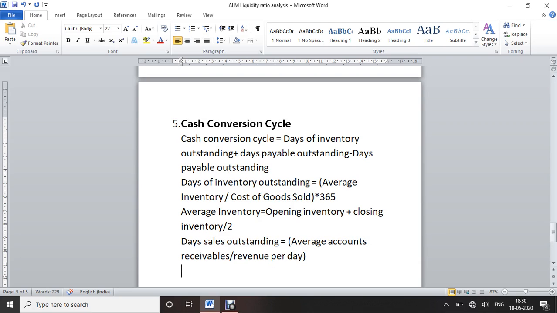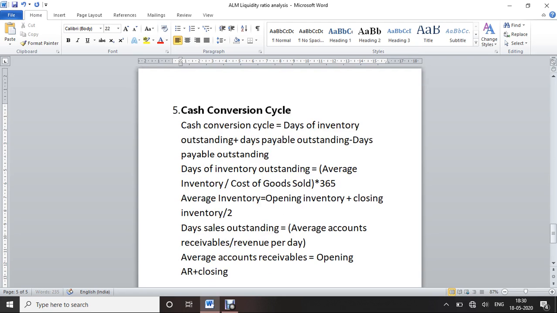Then we have to find average accounts receivable. Average also we have to add both and divide by 2, half of the opening and closing. So average accounts receivable equals opening accounts receivable plus closing accounts receivable, divided by 2.